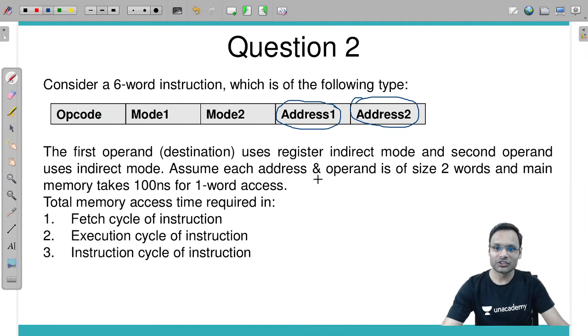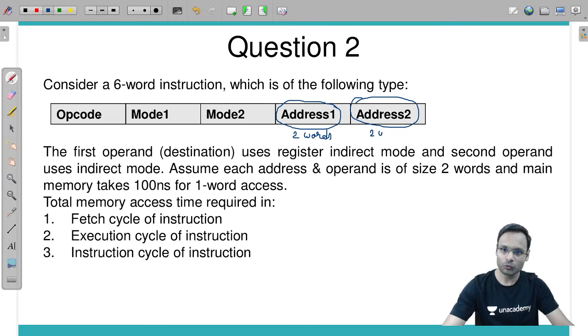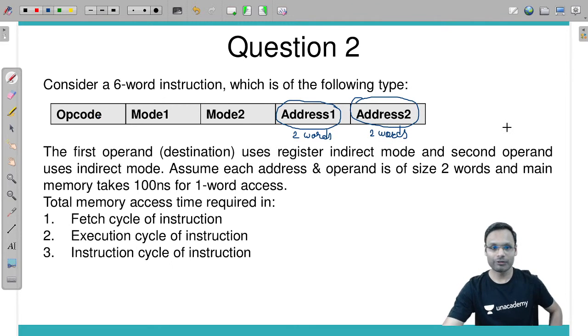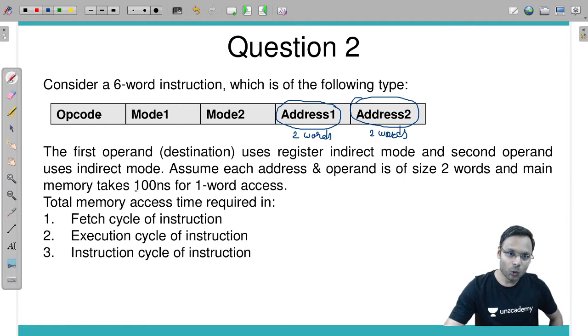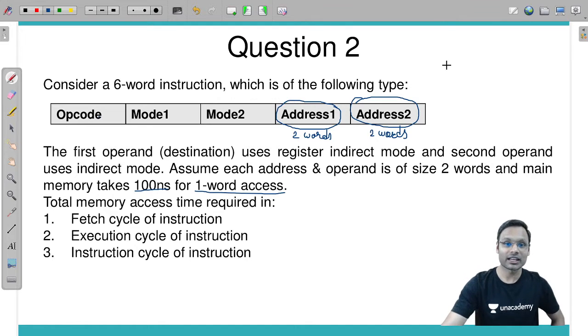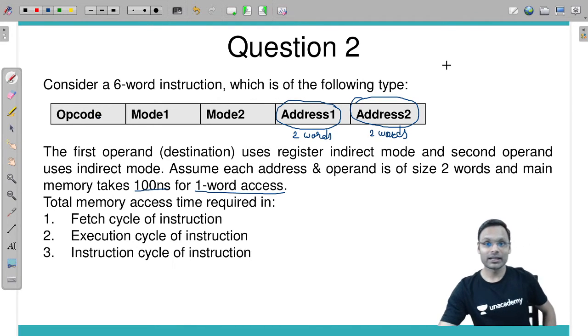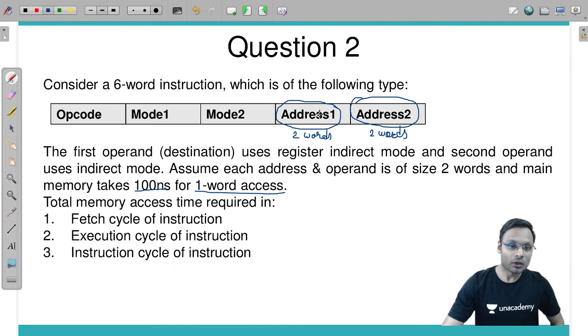Assume each address and operand is of 2 words. So this address is of 2 words, this particular address is also of 2 words, and operands are also of 2 words. Fine. Main memory takes 100 nanoseconds for 1 word access. If main memory takes 100 nanoseconds to access one word, then what is the total memory access time required in this and this and this?